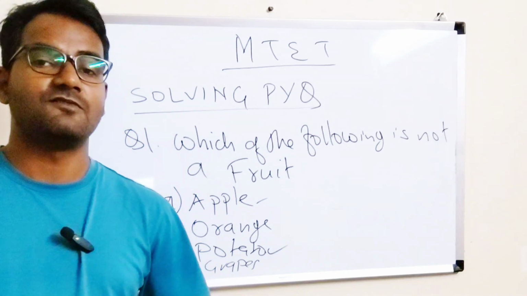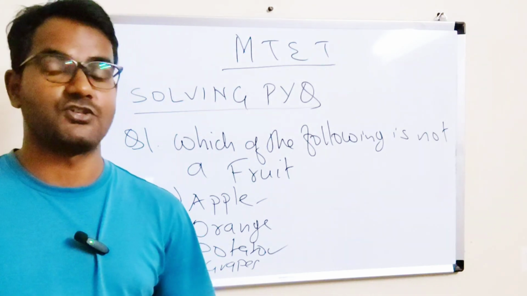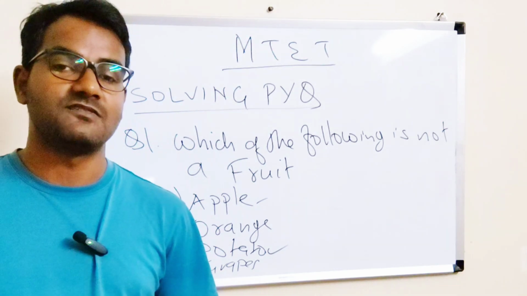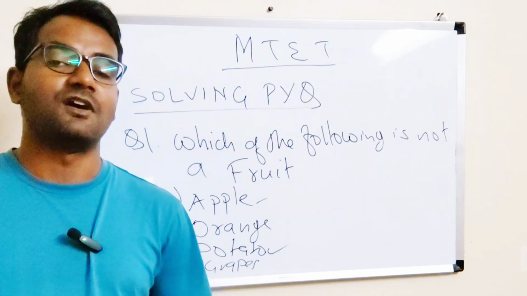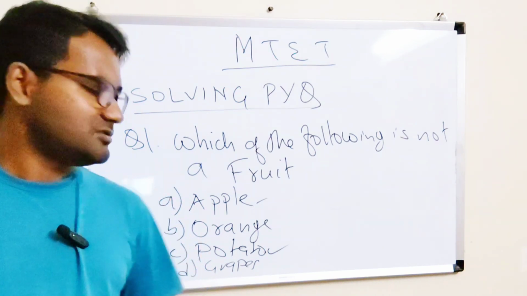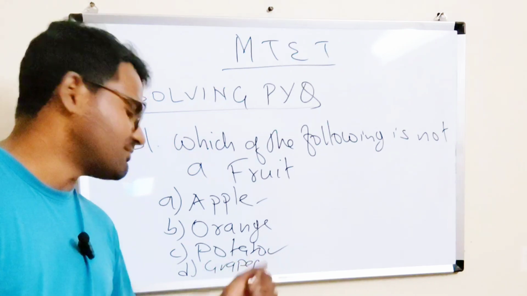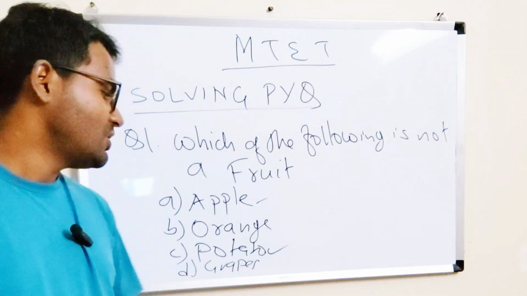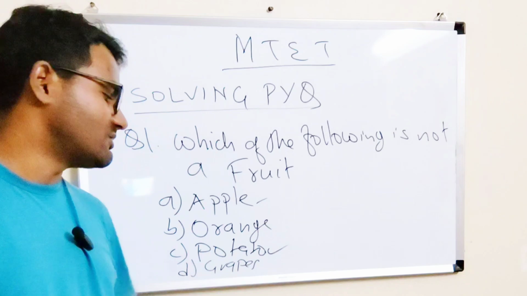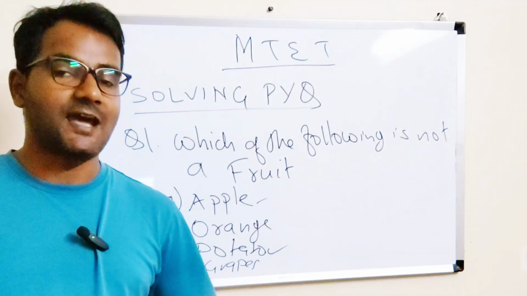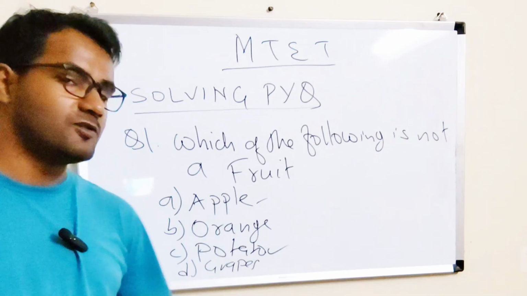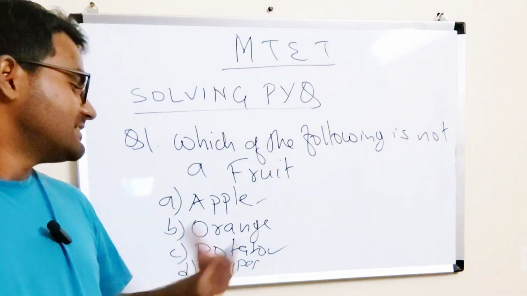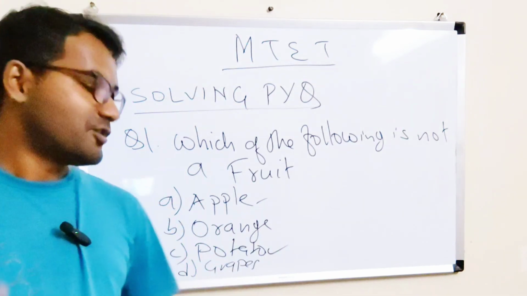So here, first of all, we will explain about the potato. What is a potato? It is a vegetable. It is found under the ground. It is round in shape. It is found throughout the year. All those properties we will explain about the potato. And then we will explain all the other three options. That is apple. Apple is red in color, right? It is found in cold places. We will explain that.